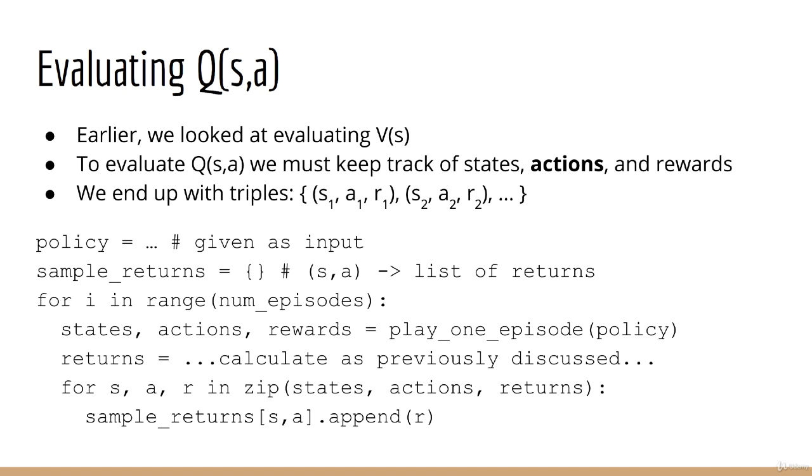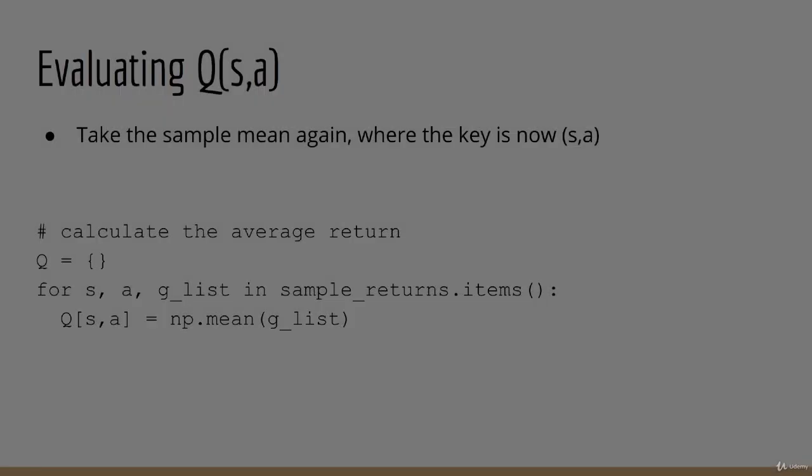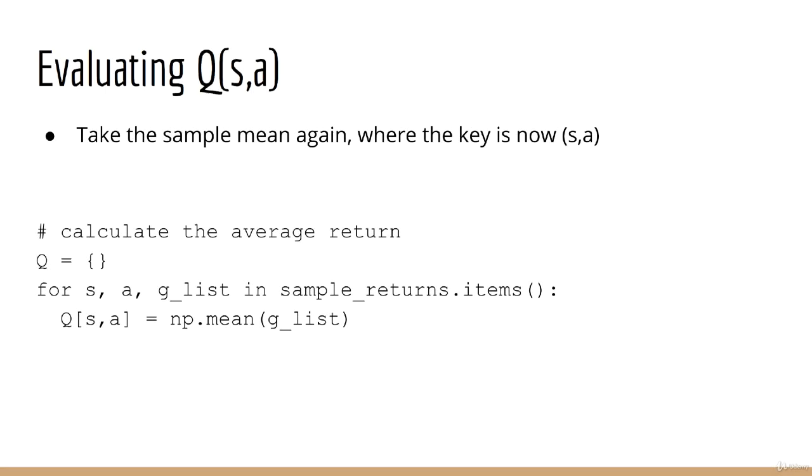Here's what the pseudocode for the evaluation step would look like. As you can see, this is pretty similar to calculating V of S, except when we store the sample returns, we index the dictionary by both state and action. In the second part, Q is again a dictionary, but now the key is a state action tuple. Other than that, the process is exactly the same. We still calculate the sample mean of each list of returns for a given key.